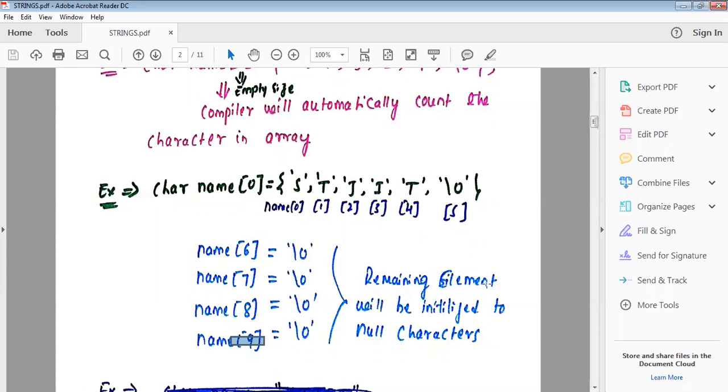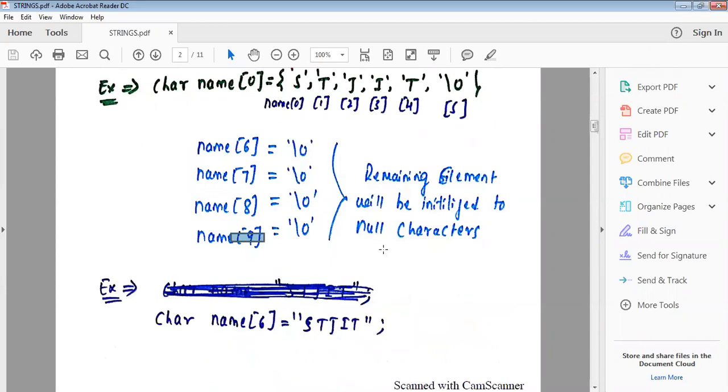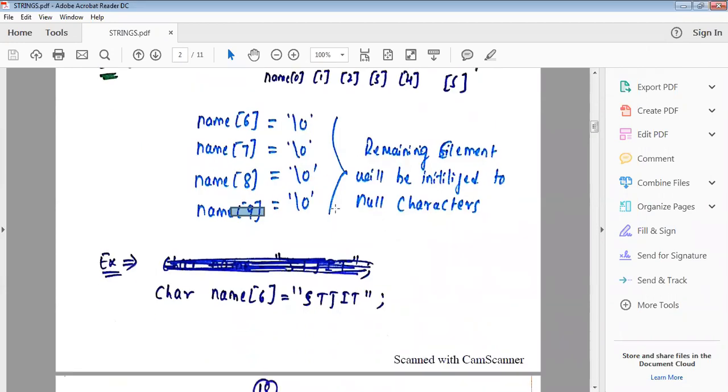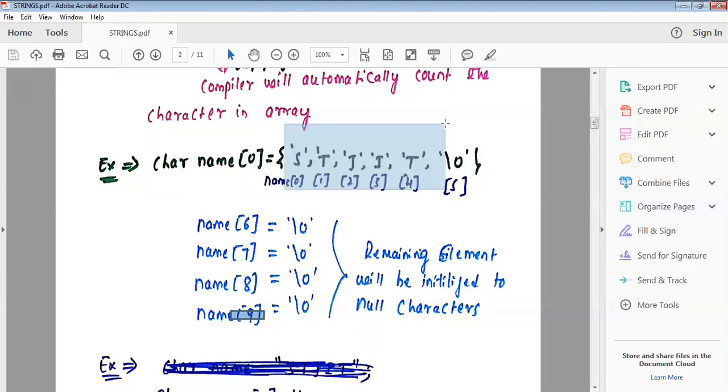\0 \0 \0 \0. So the remaining elements will be initialized to the null character. Okay, this is also a valid statement.